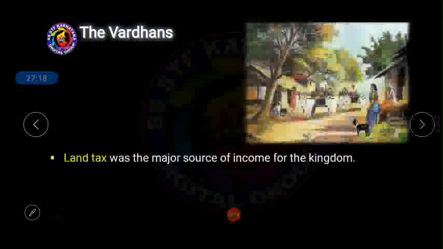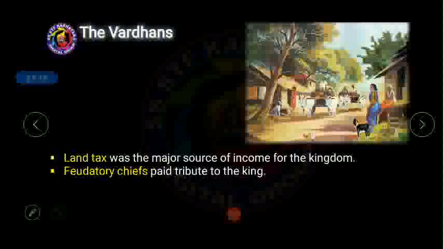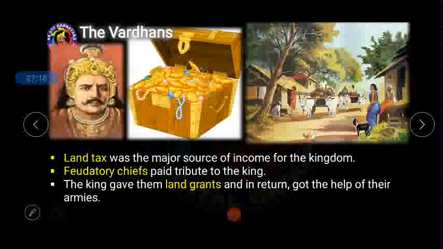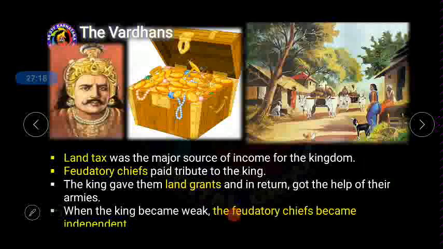Next one, land tax was the major source of income for the kingdoms. Feudatory chiefs used to pay tribute to the kings, and the kings gave them land grants and in return got help of their armies. So this is how the administration was carried.